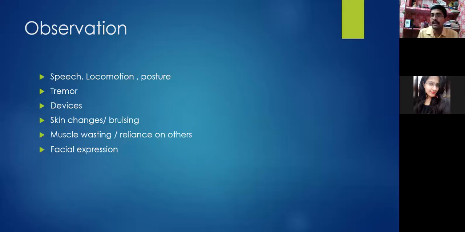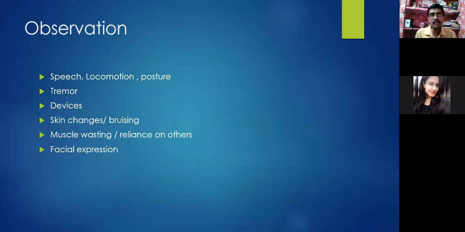So if the patient is able to speak, if the patient is able to answer you, I think there is no sense in examining the consciousness, because the patient is conscious, he is speaking to you. So it is of no sense that you are now checking the GCS, giving pressure, checking the eye opening, verbal response. But definitely if the patient is in the IPD, in the ICU, then yes. Hence I have categorized the examination into 2 parts. And always we should categorize the examination of the neurological patient into 2 parts. One, the examination of the unconscious patient, another is the examination of the conscious patient. Both are different from each other. In both, we'll have different areas, different aspects.